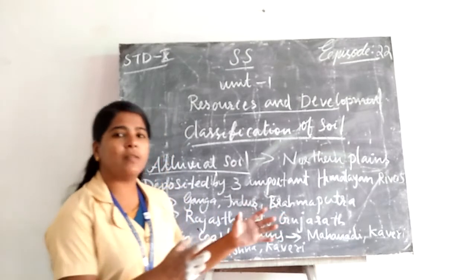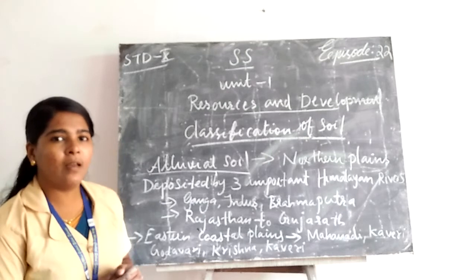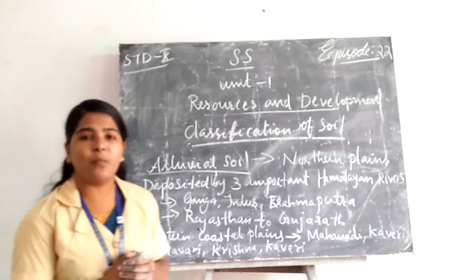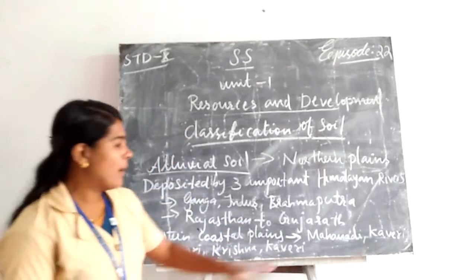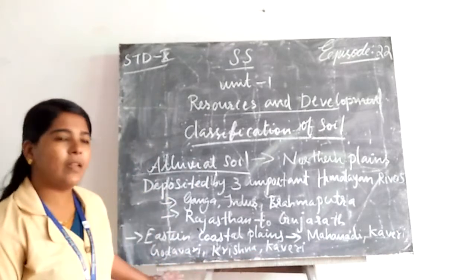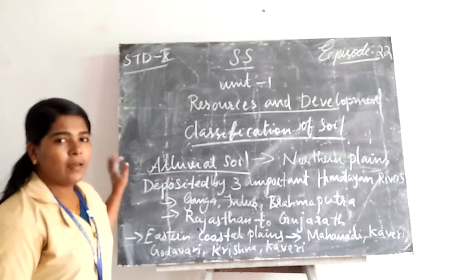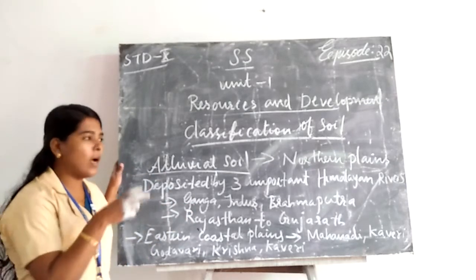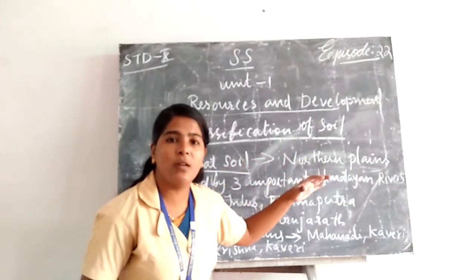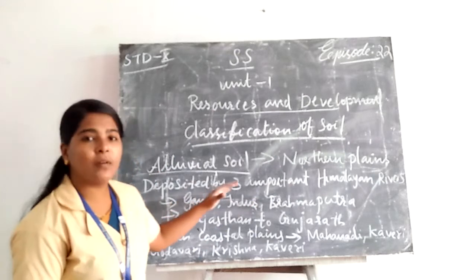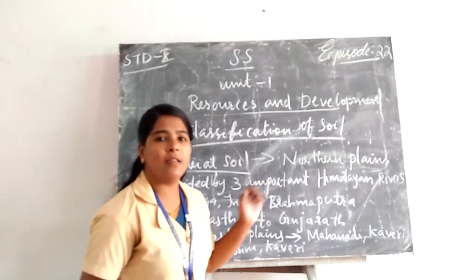We can also see this alluvial soil in the eastern coastal plains. In the eastern coastal plains, the alluvial soil was formed by the deposition of which rivers? Mahanadi, Kaveri, Godavari, and Krishna. So we see more alluvial soil in the northern plains, deposited by the three important Himalayan rivers, the Indus, Ganga, and Brahmaputra.